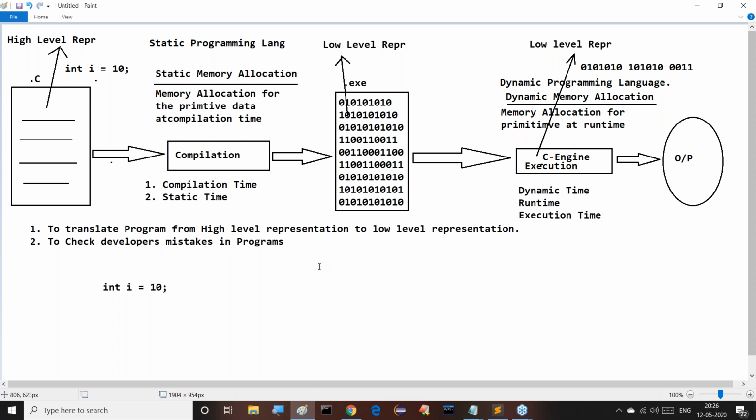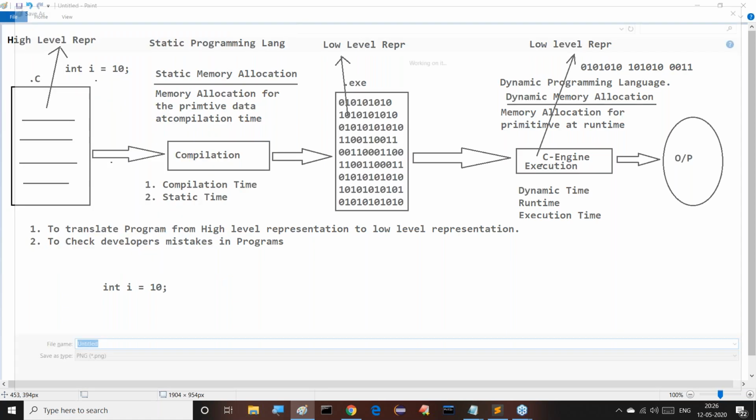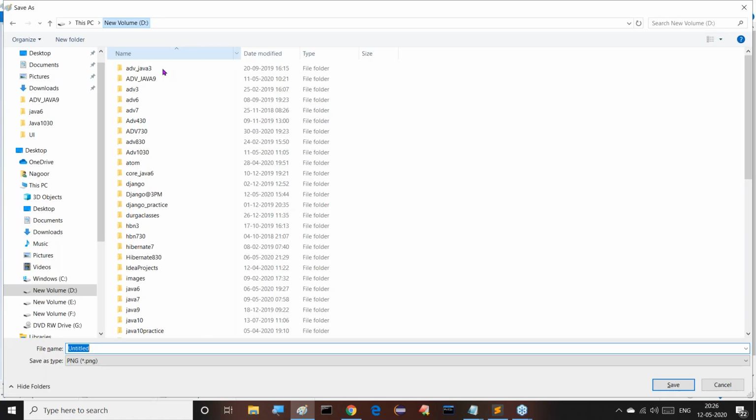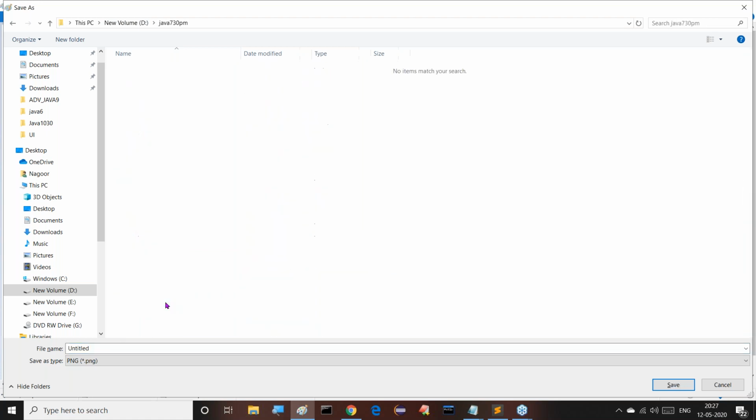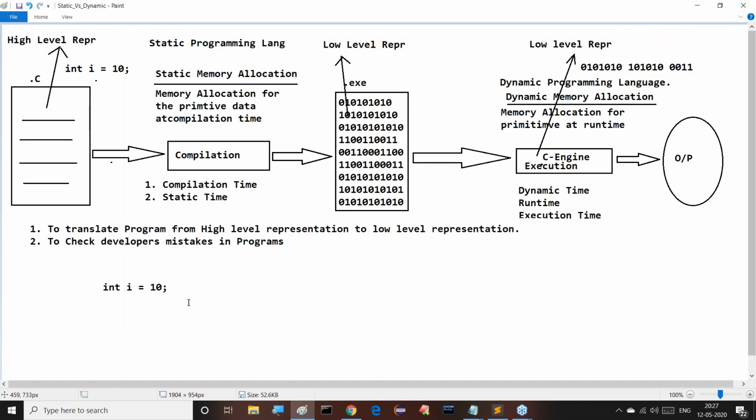Yeah, definitely. I will share all these documents, guys. No need to worry about this. Whatever things I'm going to provide here, I'll provide all these documents to you. Like Java 7 DPM, right? And static versus dynamic. I'll share this within 1 or 2 days. I will prepare a channel to share the documents and all. I will share regular classroom notes also. Not to worry about that.